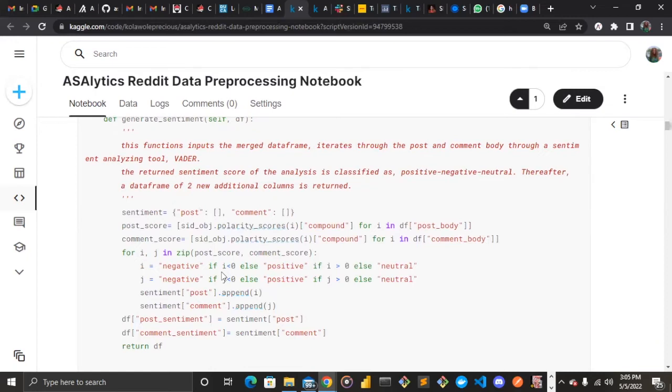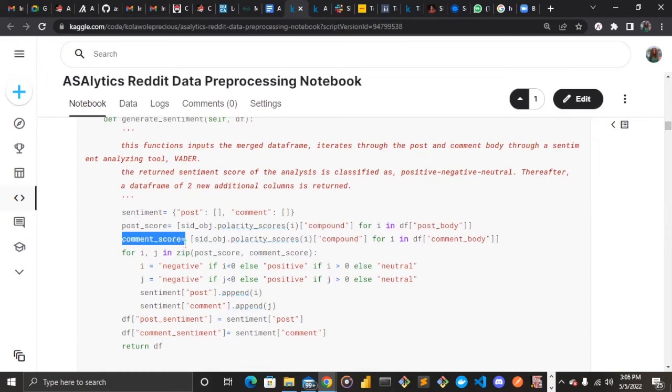After doing this, it gets the compound, like the mean of all the predictions, which is this compound variable. We assign this to variable names called post score and comment score.